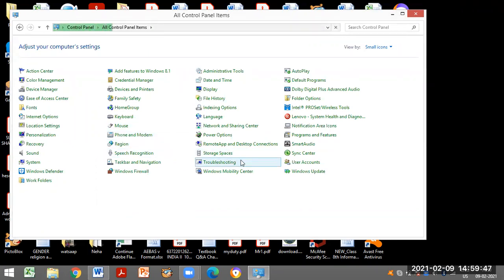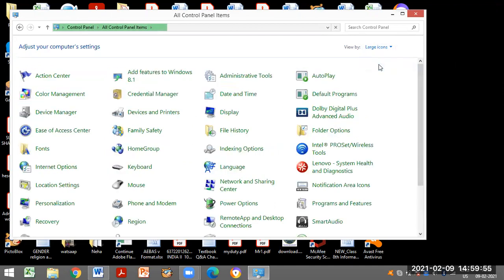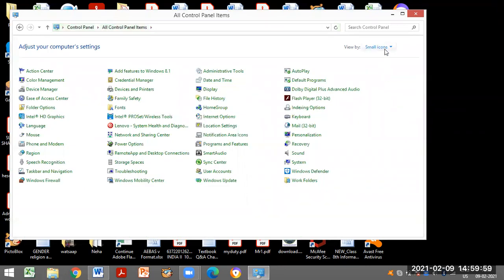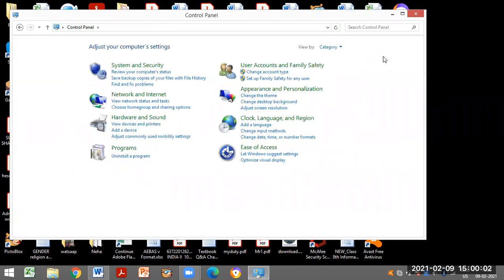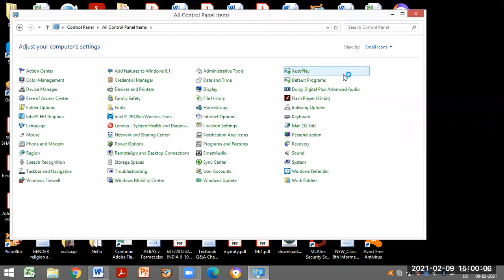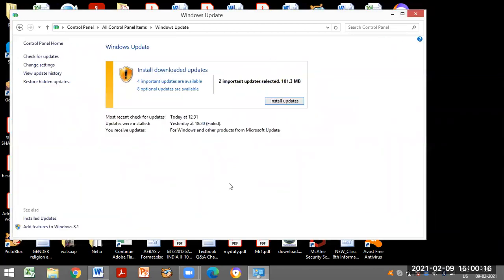It is taking time. There are different views to view different items present in control panel. You can view it as large icons or small icons or category wise. It's up to you which view you take. I'm taking small icons view. Let us try to update Windows settings. Using this setting, we can set auto update for Windows installed on our computer.